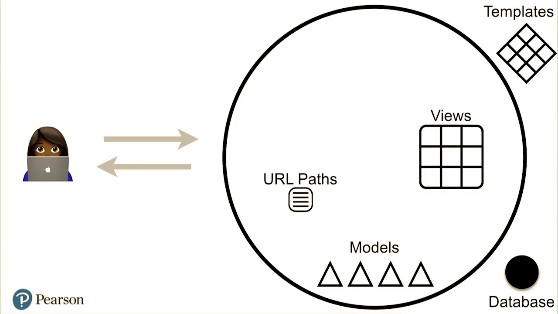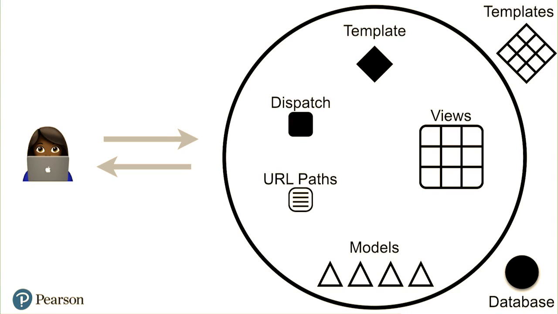This class is about back-end web development though, and we are going to be focused specifically on performance optimization within Django. So we expect that we're going to have a Django website where we will have programmed views, URL paths, models, templates, and where we will have a database with our state data within it.